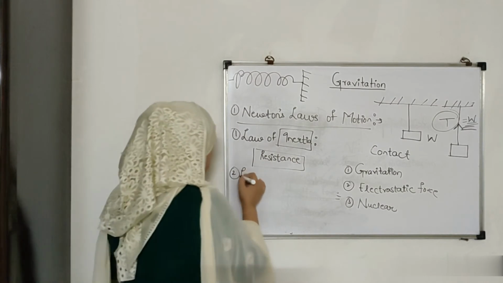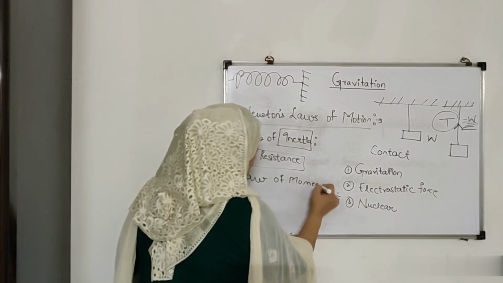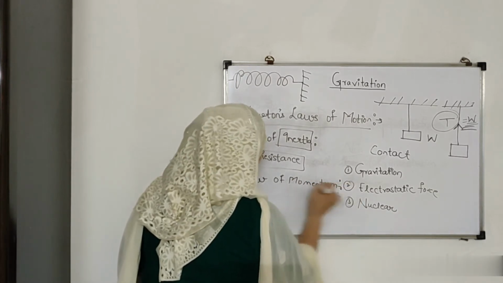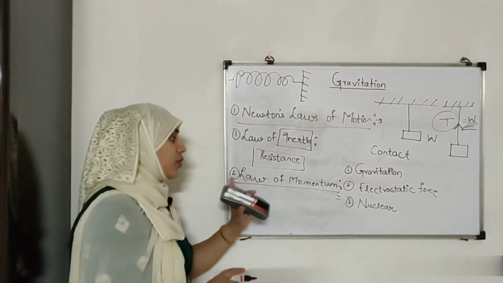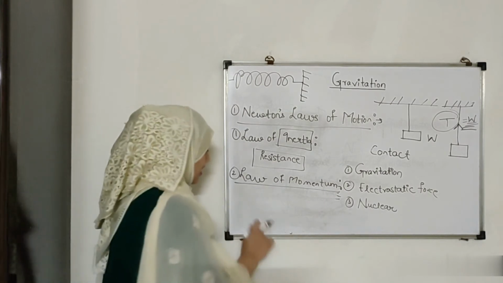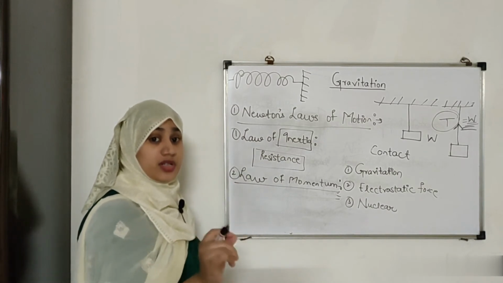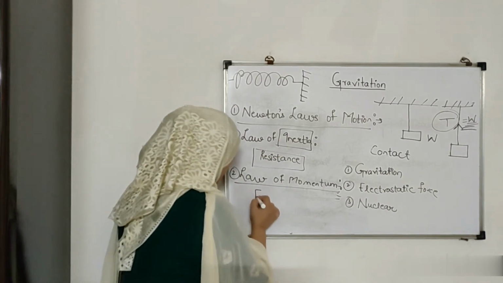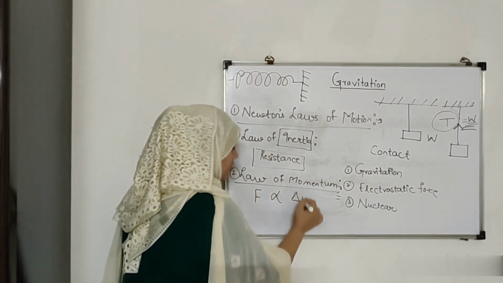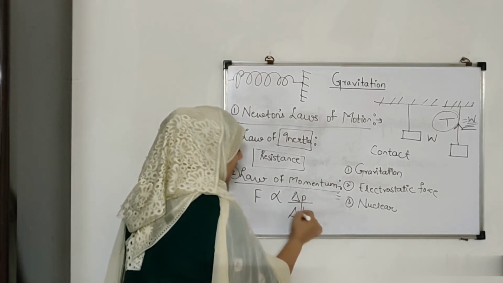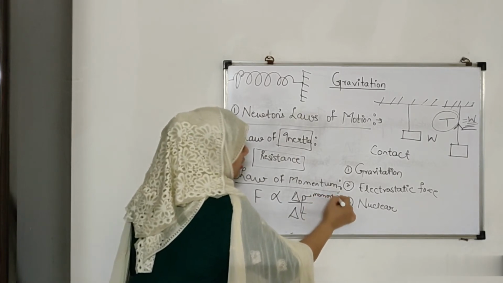Second is the law of momentum. It's called the fundamental law of motion. This second law is the fundamental law, the most important one. What it says is the rate of change of momentum of a body is directly proportional to the force applied. Suppose I'm applying the force F. So this force is directly proportional to the rate of change of momentum. Here P is my momentum. Now we are going to discuss in detail what this momentum is.